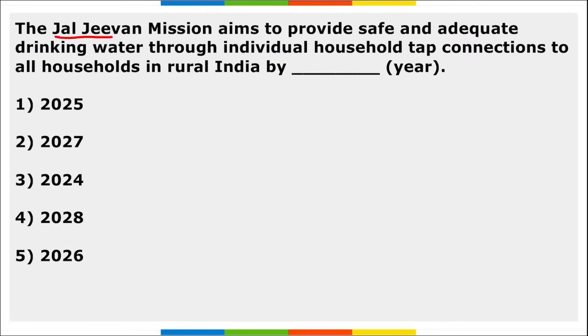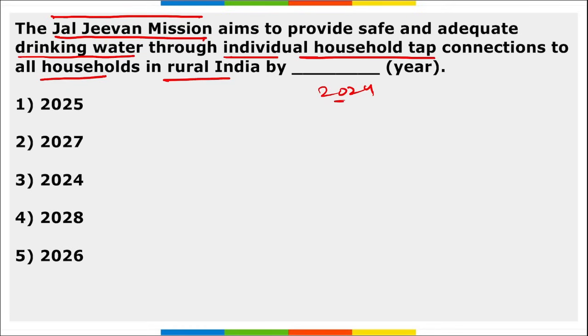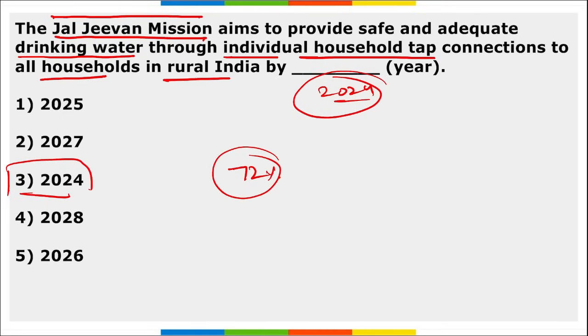Moving on. Jal Jeevan Mission aims to provide safe and adequate drinking water through individual household tap connections to all houses in rural India by which year? So Jal Jeevan Mission aims to provide safe and adequate drinking water through individual household tap connections to all the households in rural India by the year 2024. Correct? Under this Jal Jeevan Mission, approximately 72% of all the rural households have access to tap water connection.